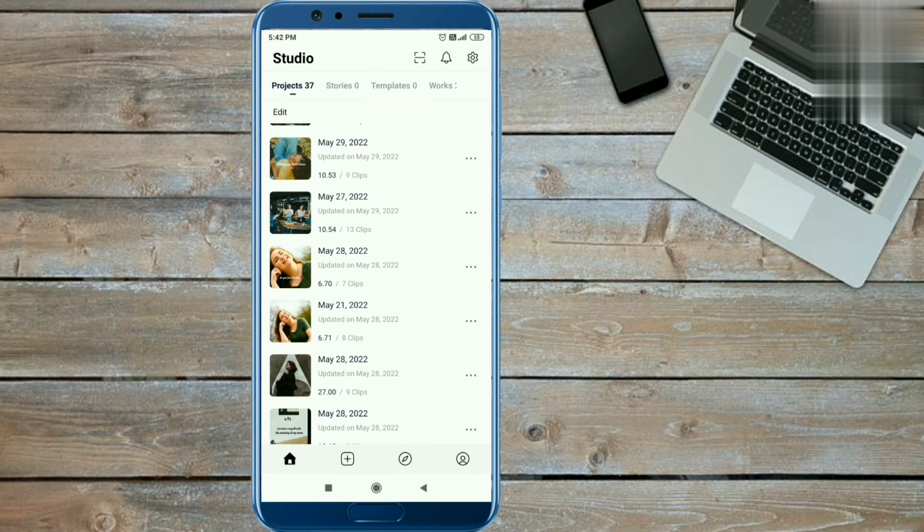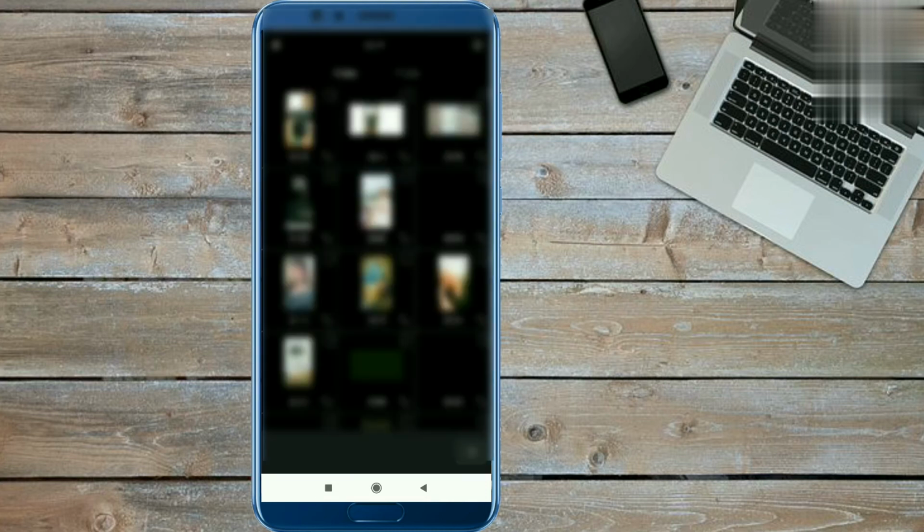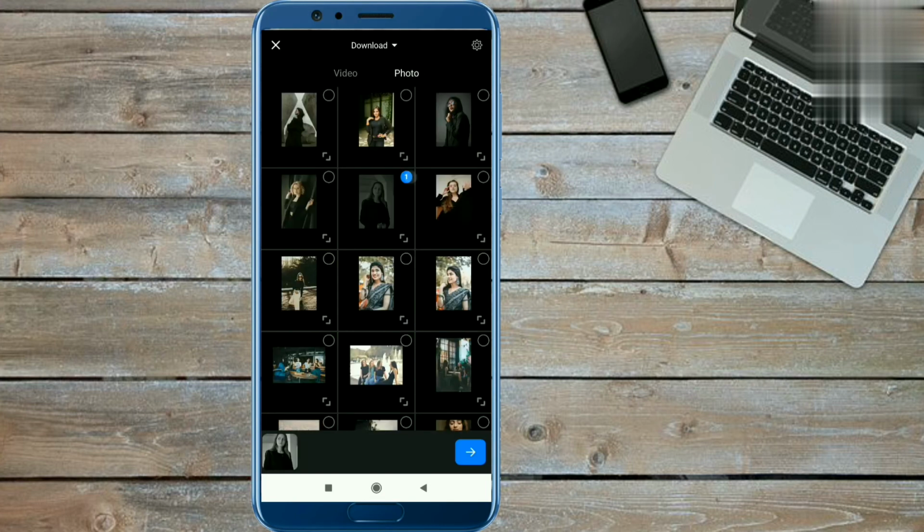Guys, you need 13 photos and 3 video clips to make this video. To import the photos and videos, click on the plus icon, click the new project option, and select the 13 photos and 3 video clips from your phone library.